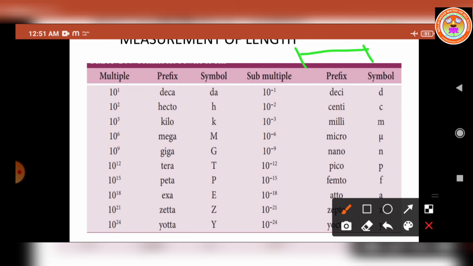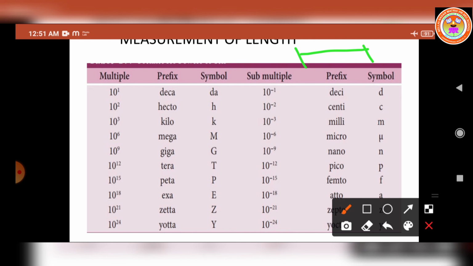The atomic and astronomical distances cannot be measured by any of the above mentioned direct methods. Hence, to measure very small and very large distances, indirect methods have to be devised and used. So see the tabular column. Here the prefixes for each power are also mentioned. These prefixes are used along with the units of length and mass. See the prefixes, the multiples and submultiples, the units are given.